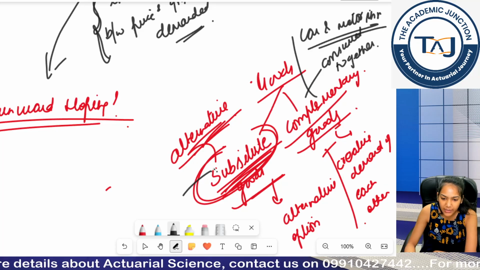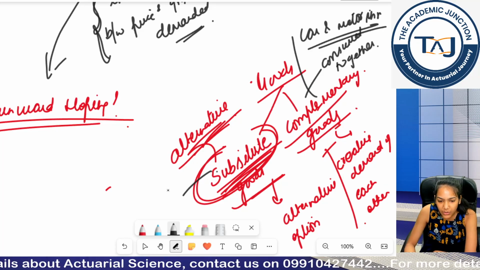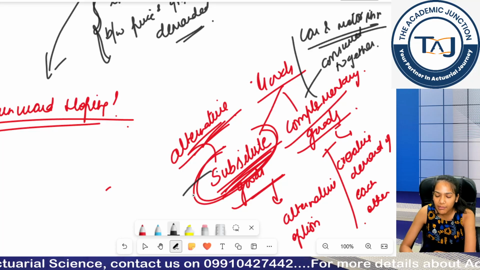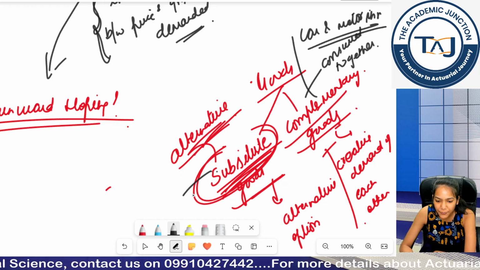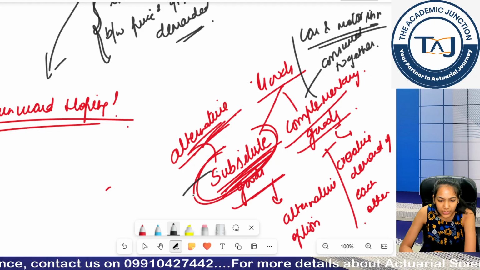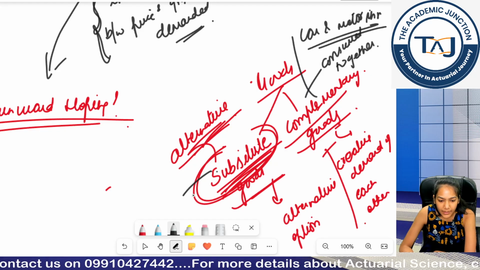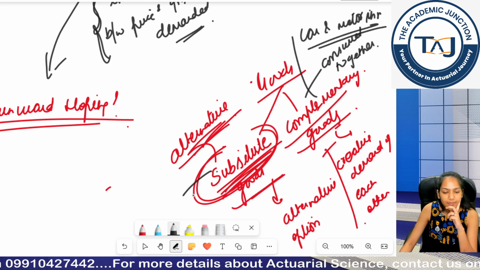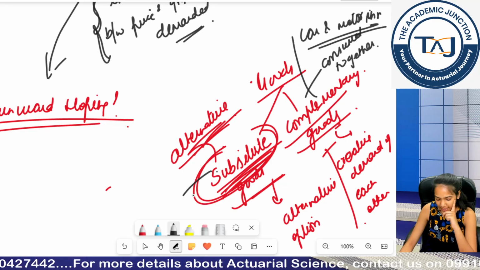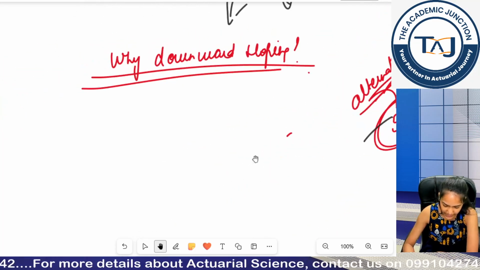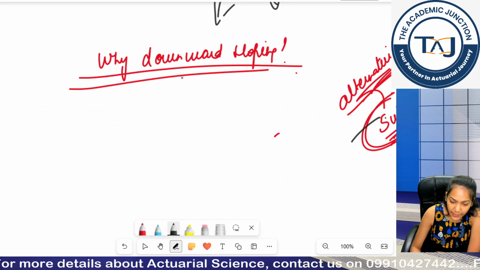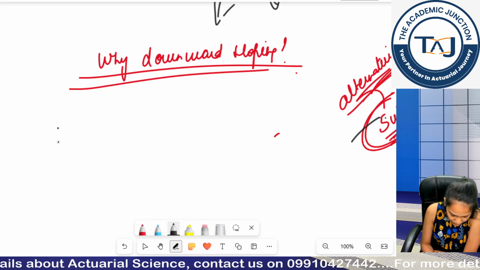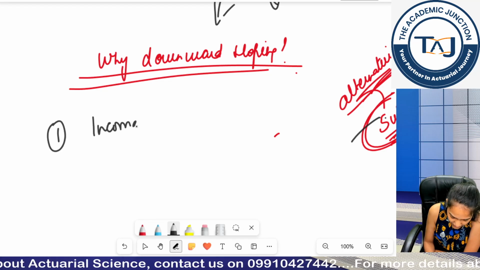Substitute goods you have already taken, school bus or local bus, or I can say bus or car, or in food items I can take any type of soft drinks. Offline class and online class, these are also substitute goods. Clear? So I hope this is clear. Now coming to a concept, downward sloping demand curve. Why is my curve downward sloping? So first reason is your income effect.